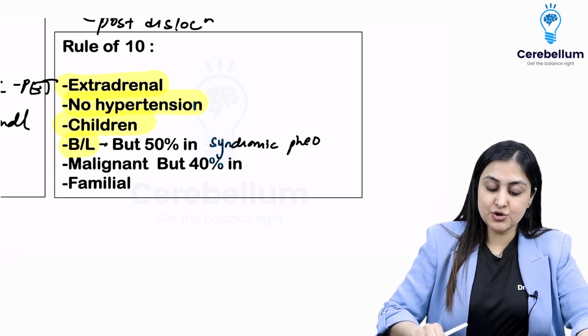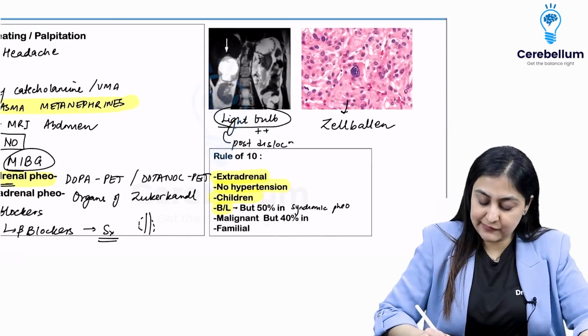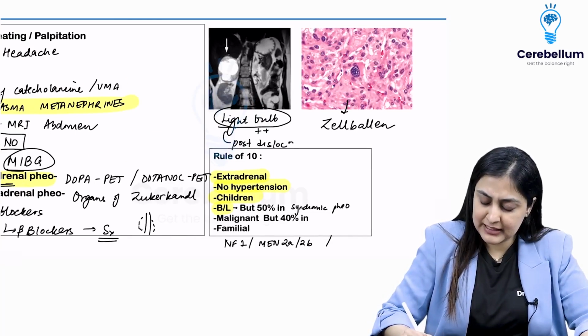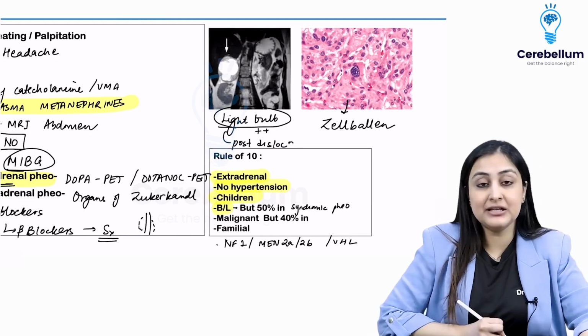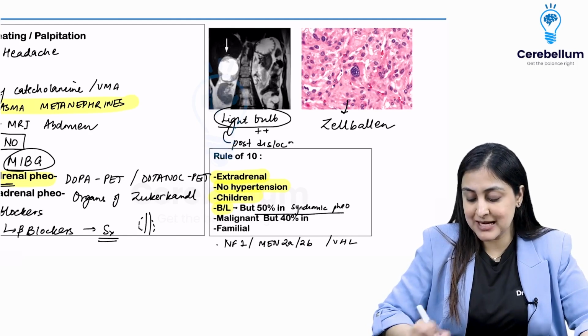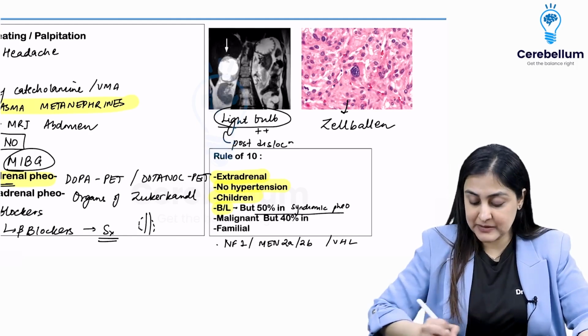But there is an exception to this rule that 50% bilaterality is there in syndromic pheo. So what all syndromes have pheochromocytoma? Remember, pheo can be seen in NF1, pheo can be seen in MEN2A and MEN2B, it can be seen in von Hippel-Lindau. So all of these are syndromes where pheo is a part. So 50% bilaterality can be seen here.